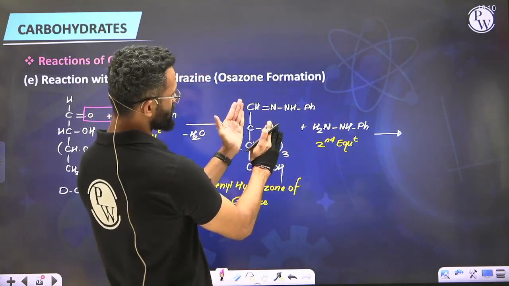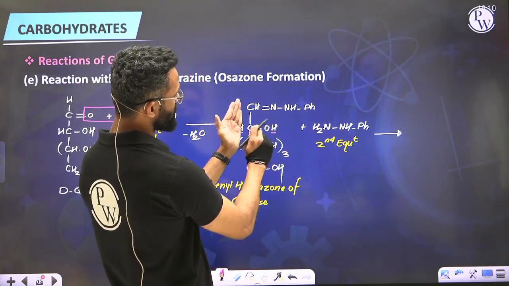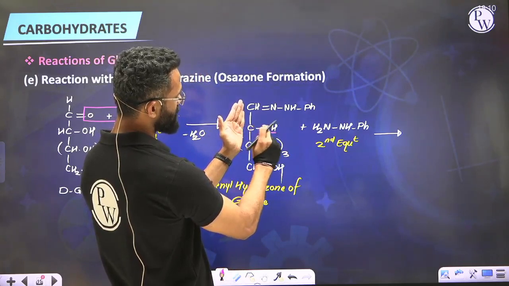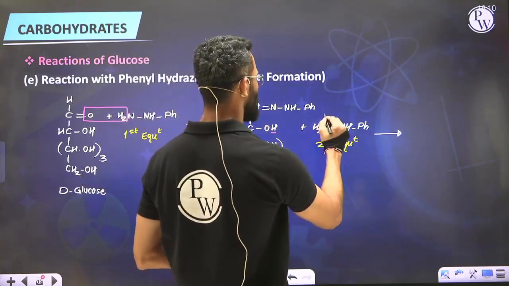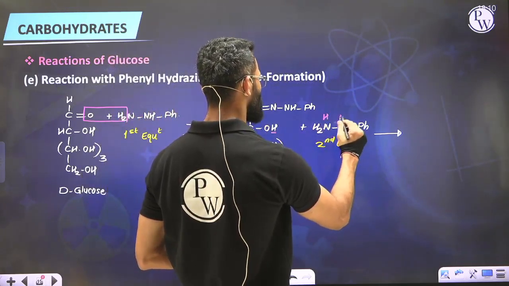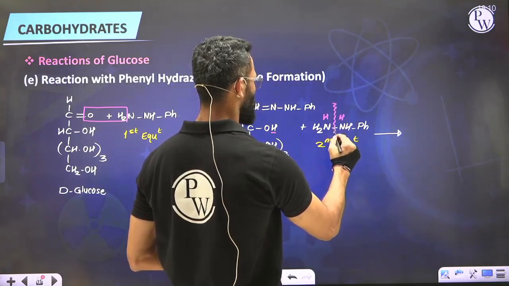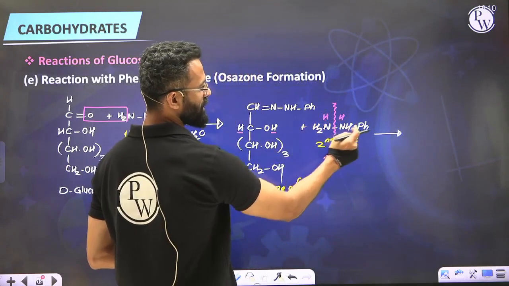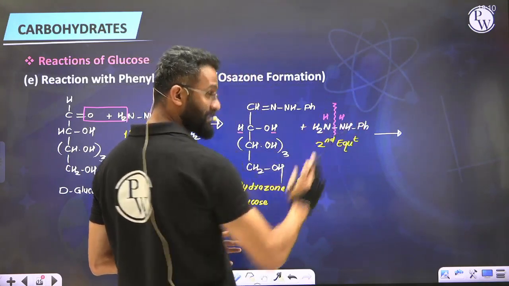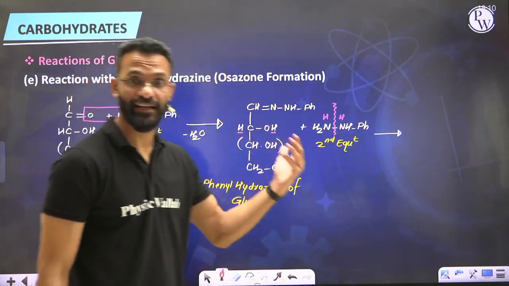When these 2 H's are removed, there will be formation of a double bond between carbon and oxygen, so you'll get C double bond O. These 2 H's which you have removed, put them back here above nitrogen and break the bond. So the byproducts obtained would be ammonia and PhNH2, meaning aniline. And that's what you actually get as a product.